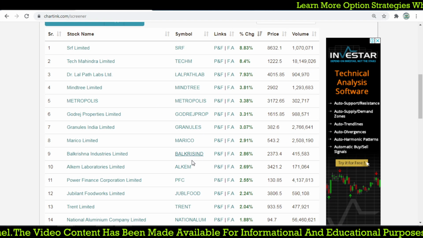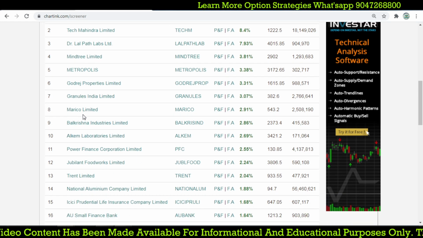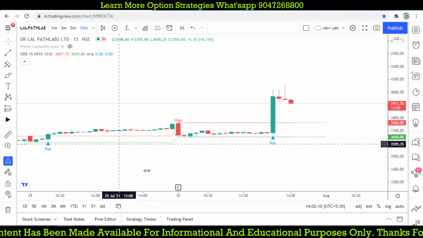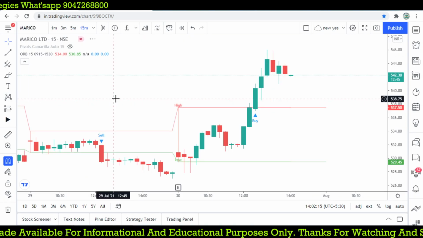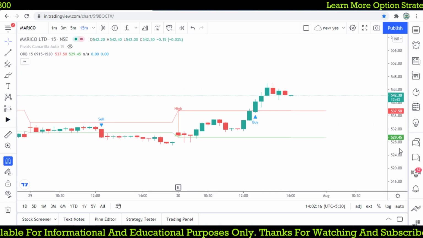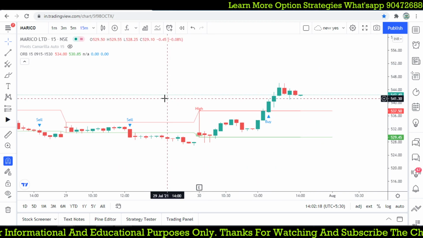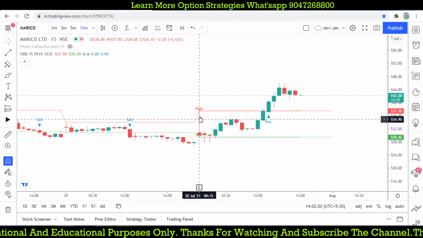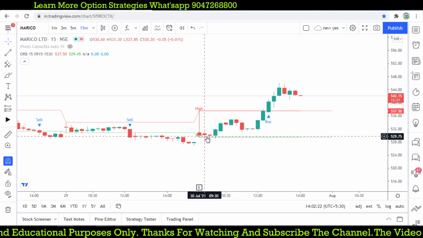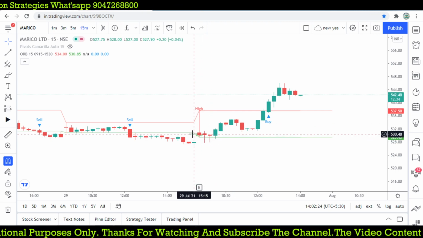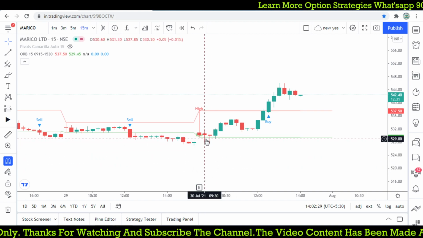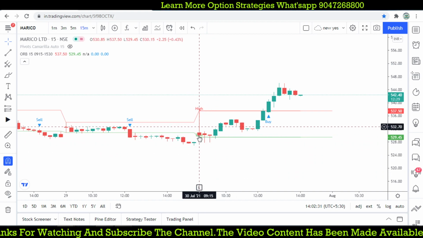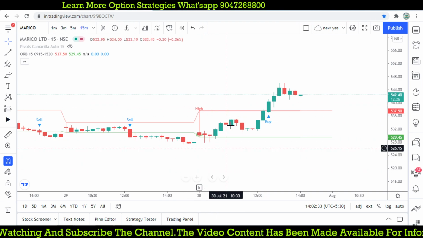And let's take a stock in the middle. Let's try Granules and Mari. When you find the top stocks, that gives you some great ideas for your intraday breakout. That is what ORB finds. Here it is breaking down, this is a failure, but we are not selecting this stock for a breakdown trade or a selling breakout. We are focusing only on a buying breakout on this stock.